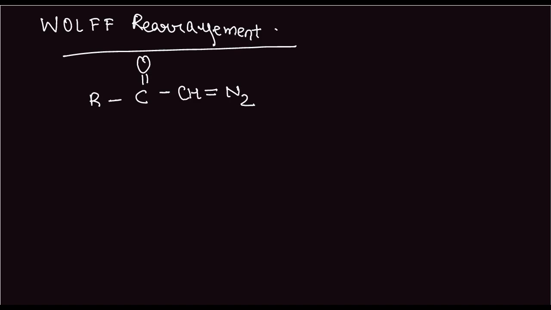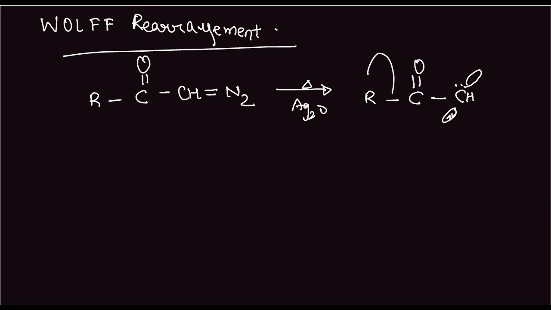What happens is if you provide Ag2O and heat, the reaction takes place and it forms a singlet carbene, which in turn leads to this. So the singlet carbene is present here with both the electrons here, and this will move out and this will attack here, and the nitrogen is liberated obviously.